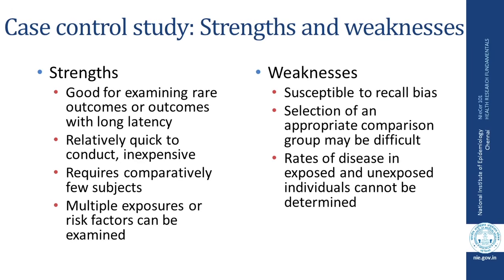The weaknesses of case control study include that they are susceptible to several biases. The recall bias is one of the most important biases. Sometimes selection of control could be a problem. Selection of an appropriate comparison group may be difficult, and we cannot calculate incidence of disease in these studies.